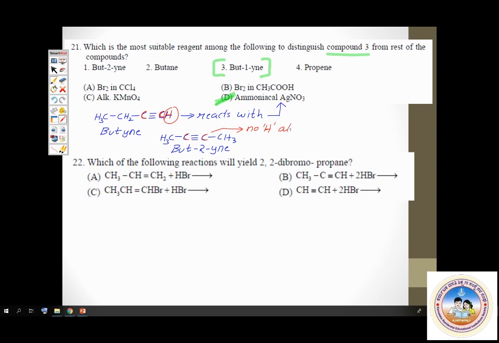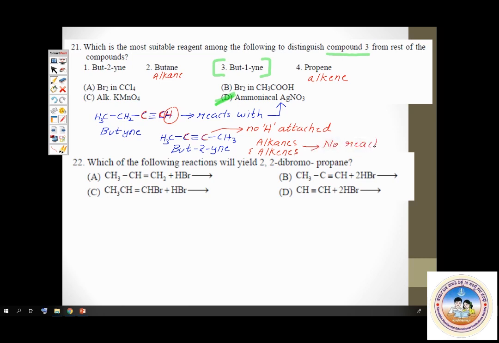It's only 1-butyne. But butane and propene, this is an alkane, and this is an alkene. So alkanes and alkenes are not acidic enough to react with Tollens reagent. Alkenes won't react with Tollens reagent. Alkanes and alkenes, please write all these points. Alkanes and alkenes, no reaction. Okay, that's the analysis for question number 21. So the correct answer is option D.